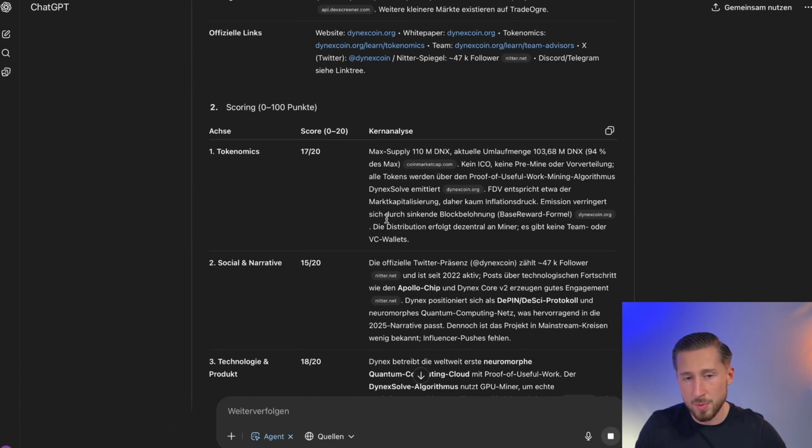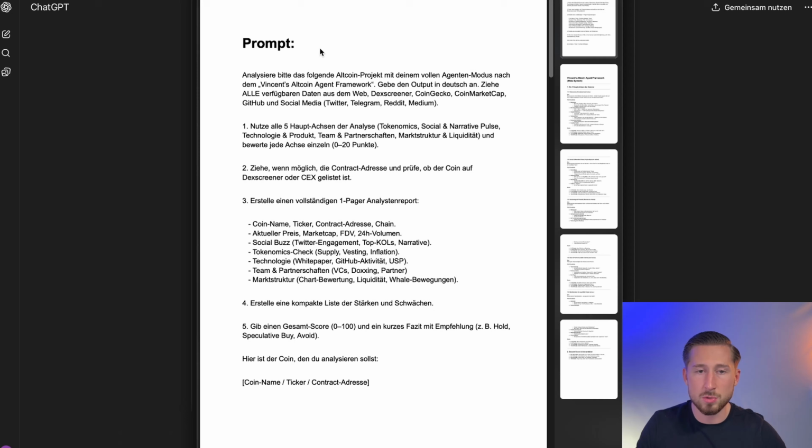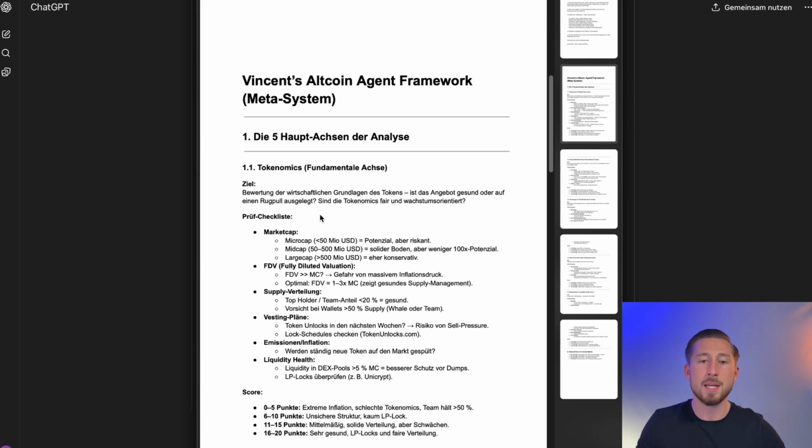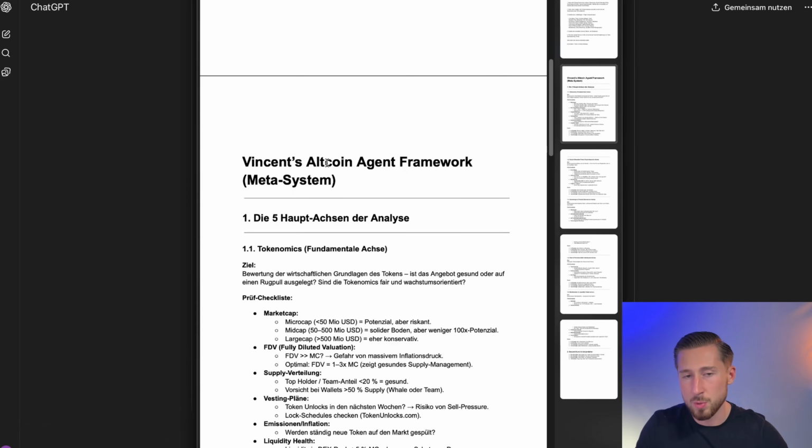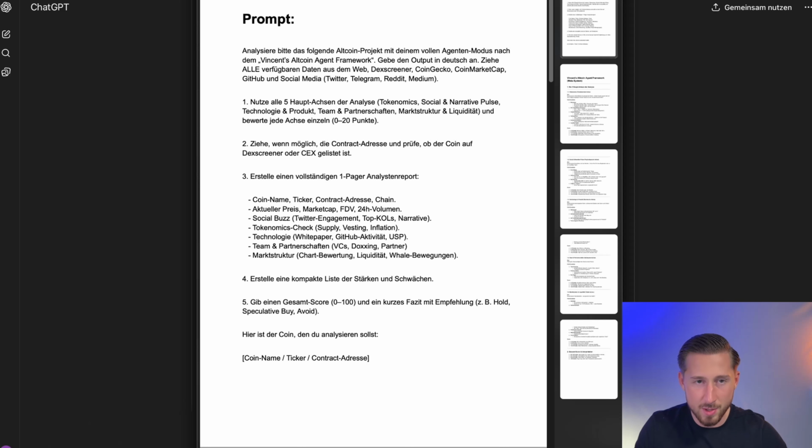I'm honestly really impressed. Of course, you also have the option to further expand this prompt. You can make it even more detailed, you can make it even more comprehensive, and maybe provide even more reference points. So, obviously there are no limits here.